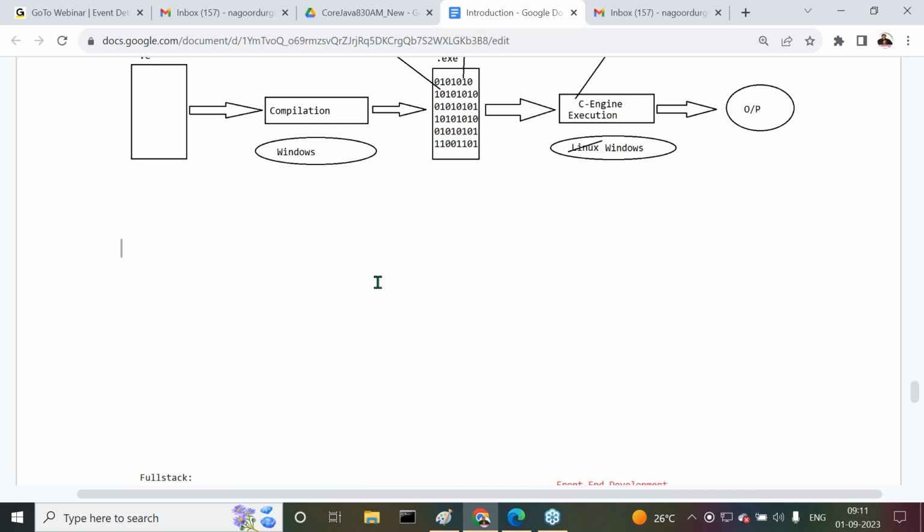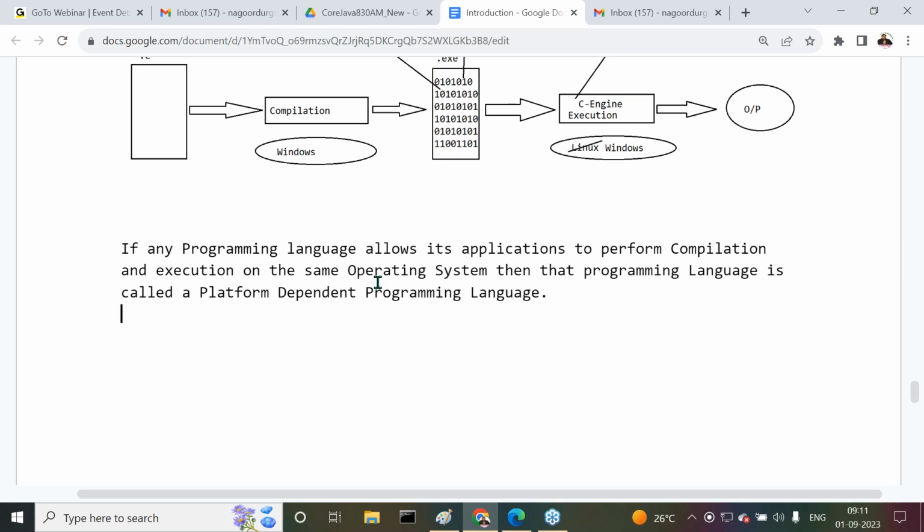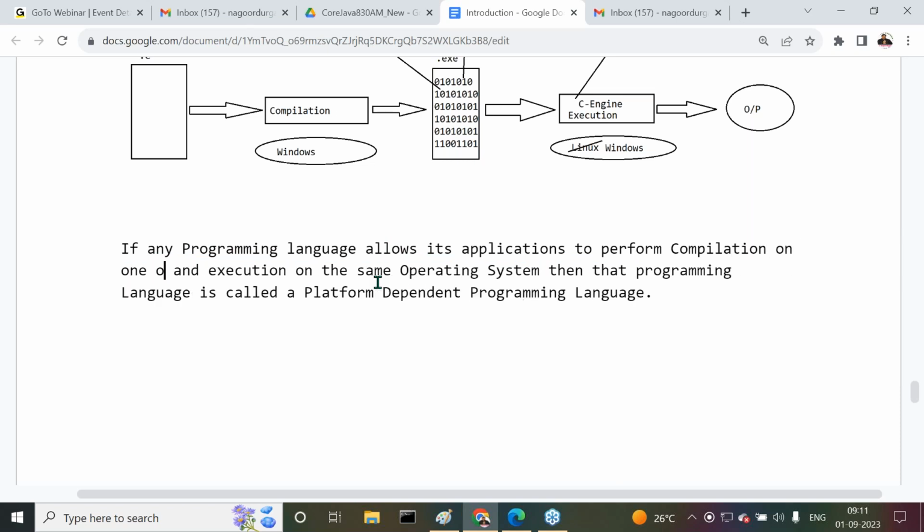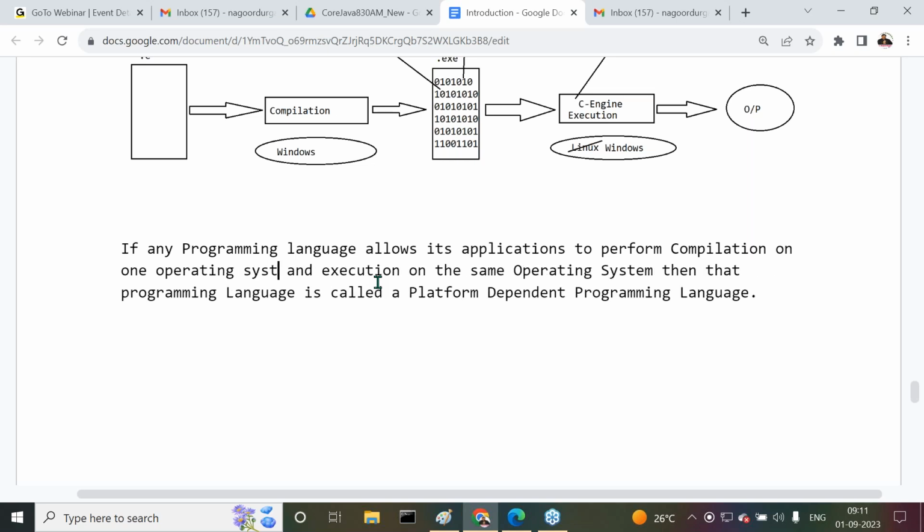But what about a platform independent programming language? I'm giving the definition with modifications on the same. If any programming language allows its applications to perform compilation on one operating system and execution on another operating system, then that programming language is called a platform independent programming language.